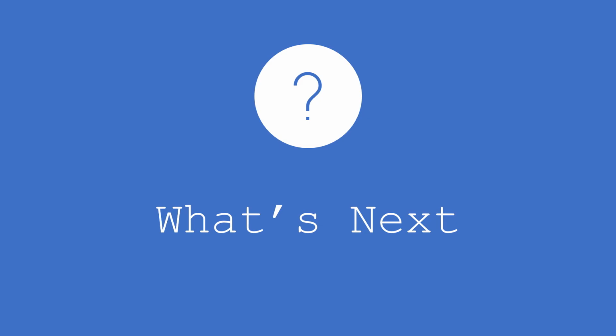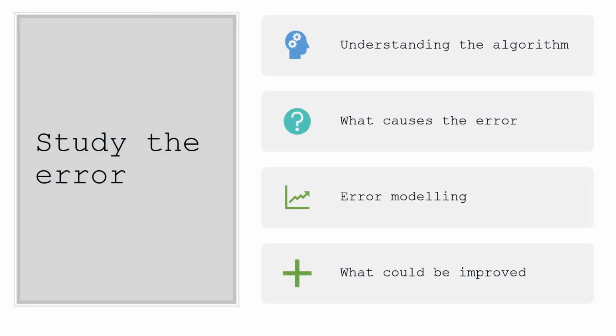Now there are still things to improve. We need to understand the error and we need to study the error, but before studying the error, first we have to understand the algorithms deeply. And then we have to understand what causes the error. After we understand what causes the error, we have to model the error so that we understand what steps we should take to reduce the error and what could be improved.